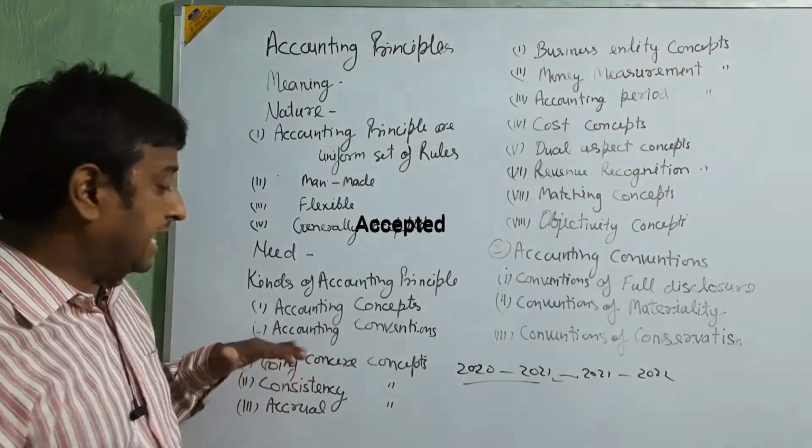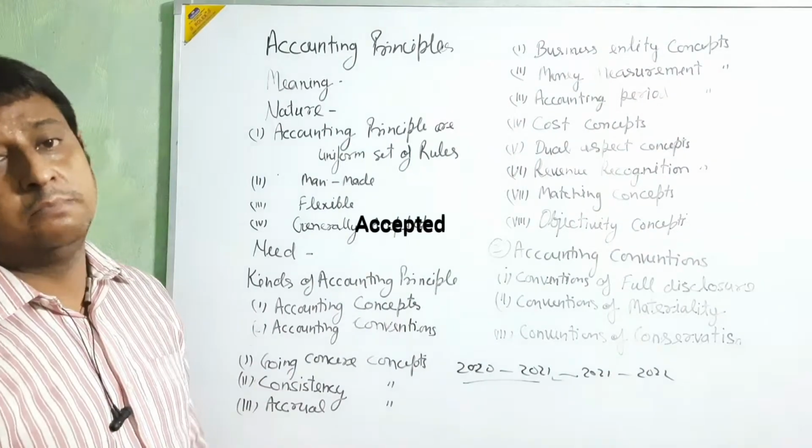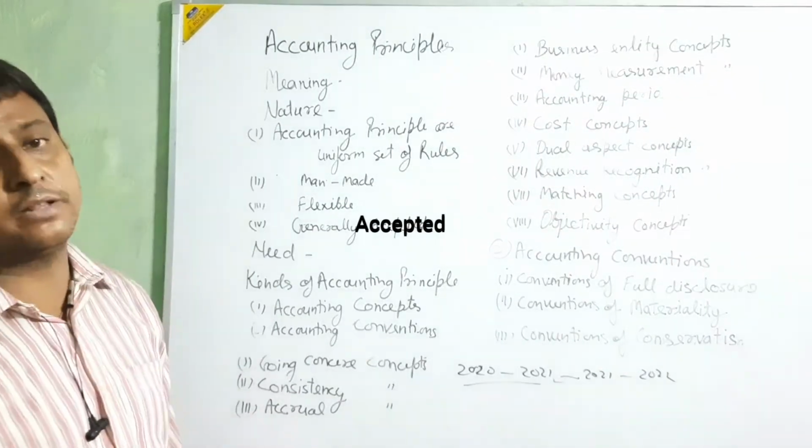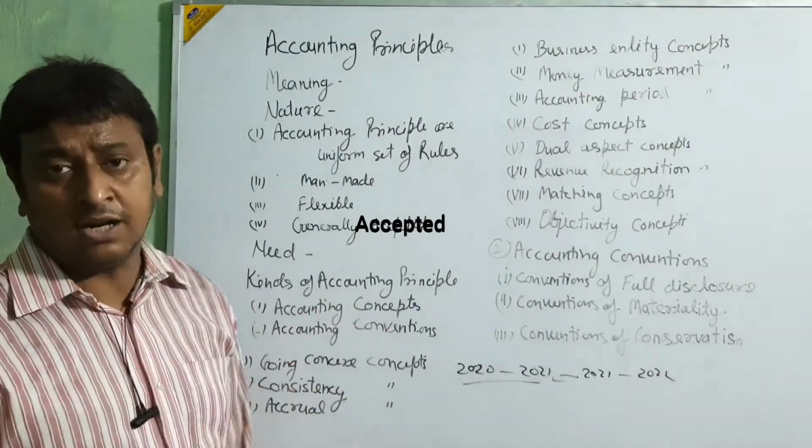So this accounting principle is telling that consistency is very important for the business and for the accounting. Without maintaining consistency, you cannot make your accounting.